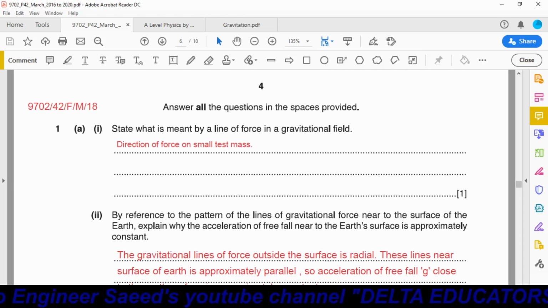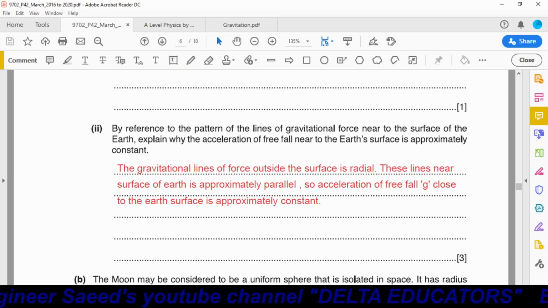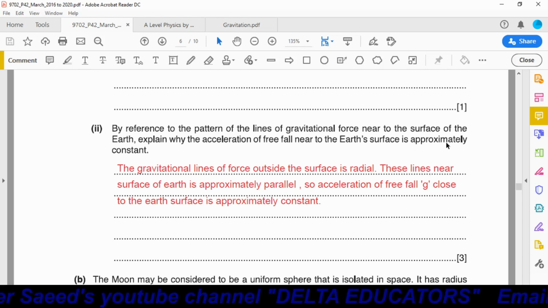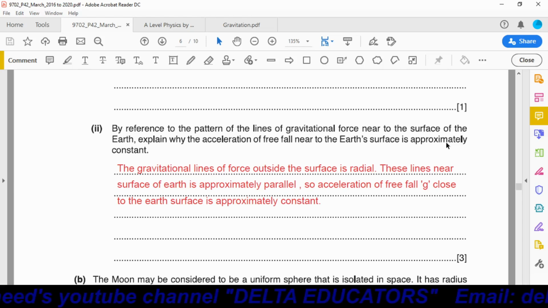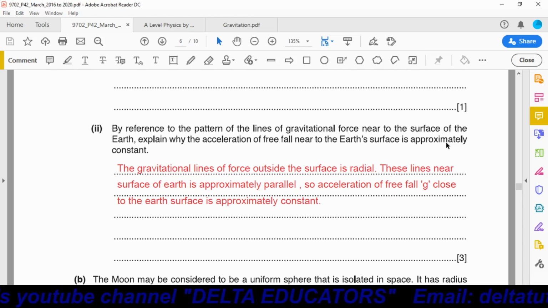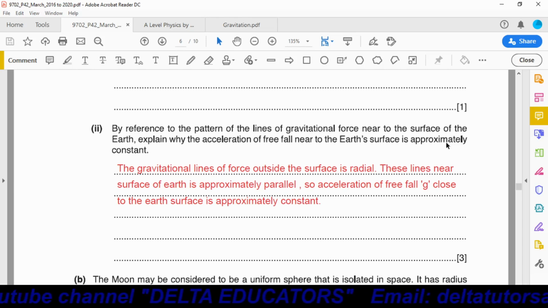Next part: by reference to the pattern of the lines of gravitational force near the surface of the earth, explain why the acceleration of free fall near the earth's surface is approximately constant. Near the surface of the earth, the lines of force are very close and parallel to each other.